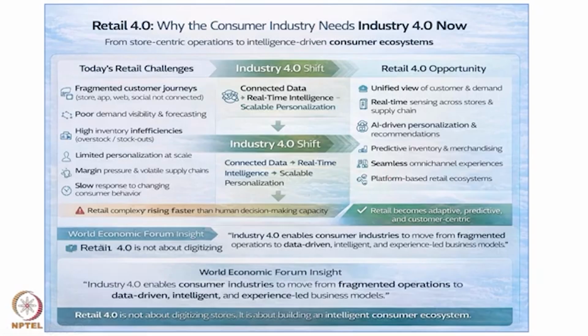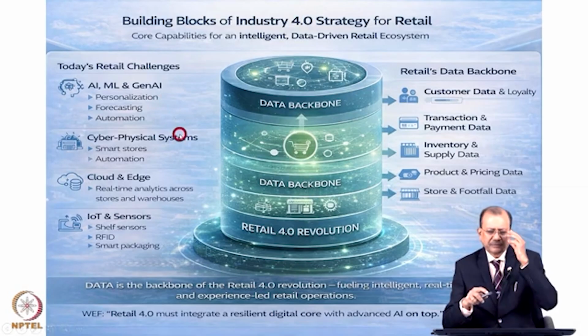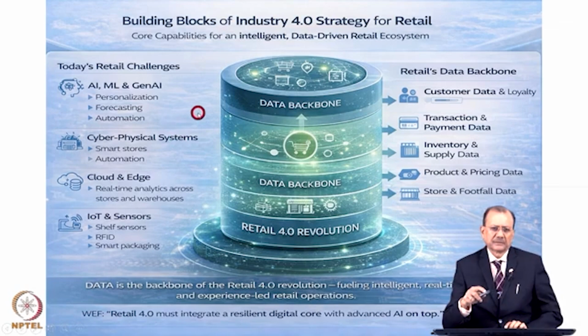One of the important things which we keep pressing, and which is to be noted, is connected data. The data has to be connected. So we should have the customer data, product data, their behavior, what kind of reaction, feedback, and quality data, all of which has to be captured in a centralized system. In this picture, I have shown again how the technologies are helping the retail sector. AI, machine learning, and generative AI are helping in personalization, forecasting, and automation. Some of you must be using Lenskart, if you have experience of placing an order or selecting your spectacles on the company called Lenskart.